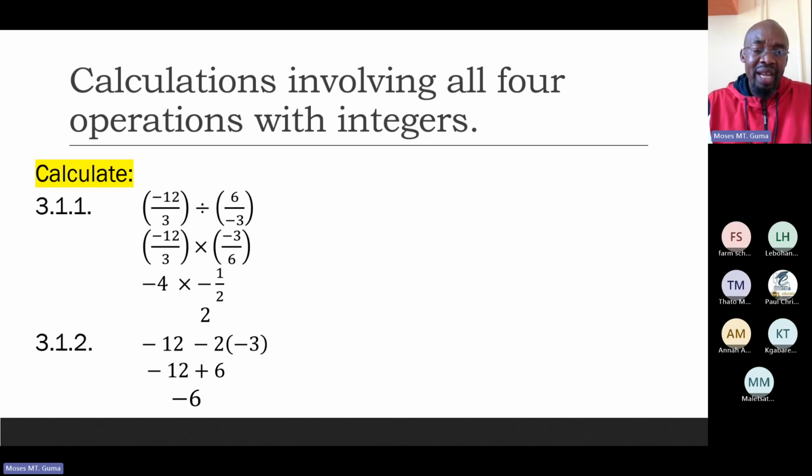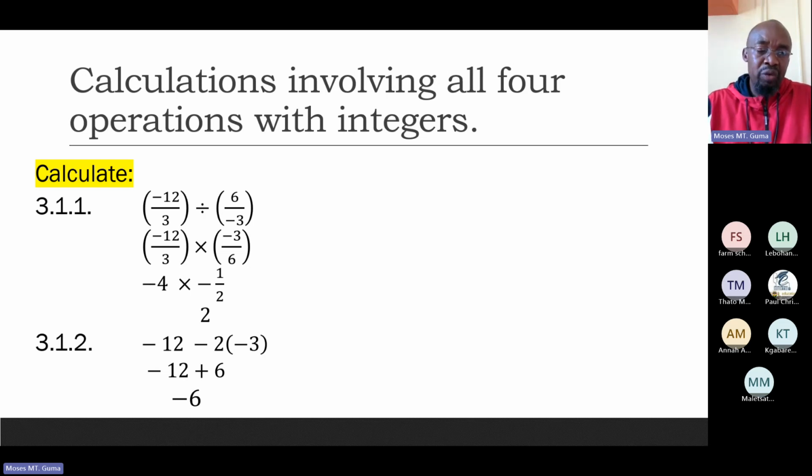Now, keep in mind that in your previous grade, we said when we divide fractions, we change the division sign into multiplication sign. That is the first one. Next, when you divide a negative by a positive, you get a negative. When you divide a positive by a negative, you get a negative.